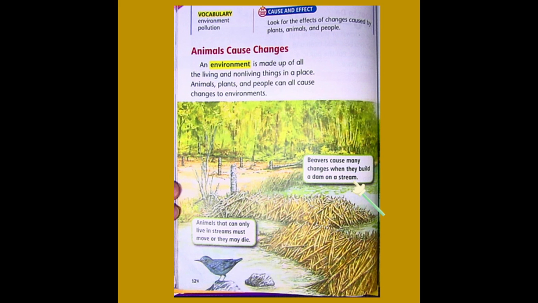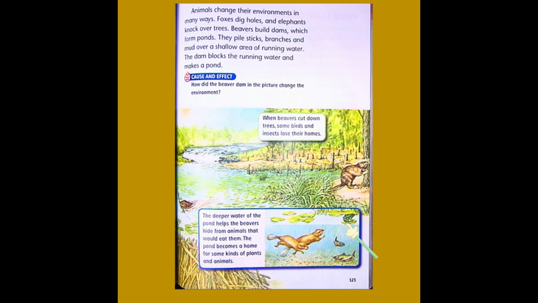All right, why do the beavers build this? They want to block off the area so that they can catch what? Yes, they want to catch fish. So that is the beaver's way of catching fish. So he's pretty smart about changing his environment.